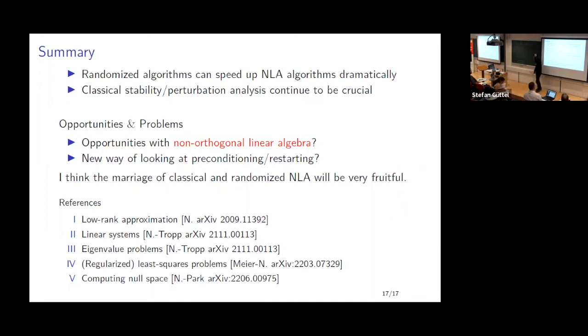One of the key aspects of the work I presented today is the notion of non-orthogonal linear algebra. Classical linear algebra has hinged very much on working with orthogonal matrices, like the QR algorithm and so on, for very good reasons, of course, and that automatically implies backward stability. But if you use stability results carefully, then sometimes you can work with a non-orthogonal basis, and that can really speed up the computation.